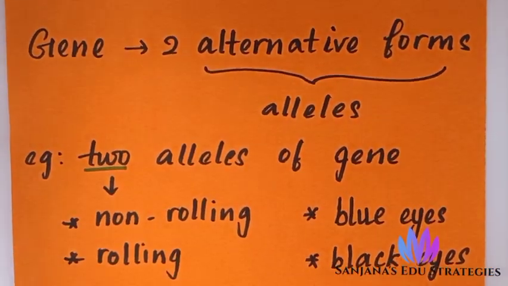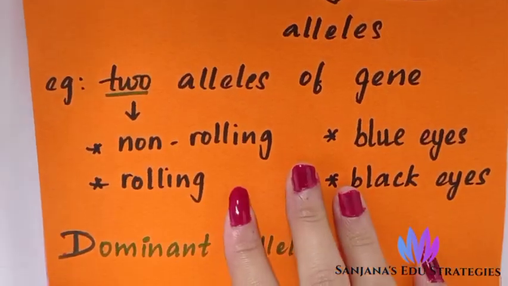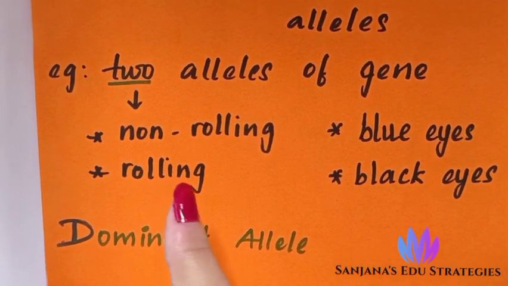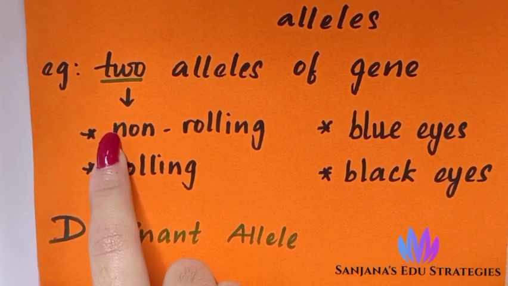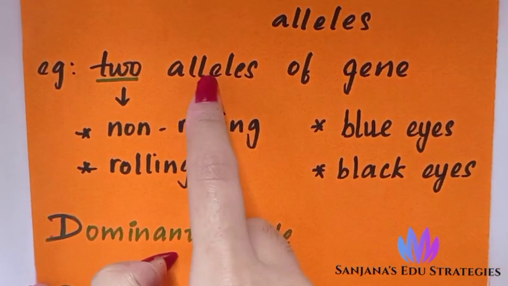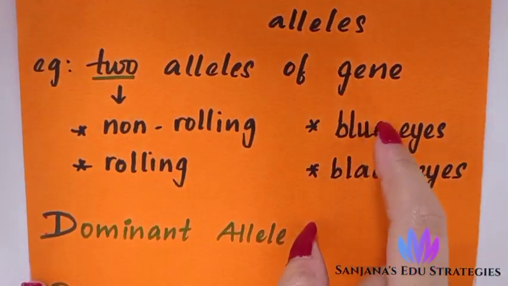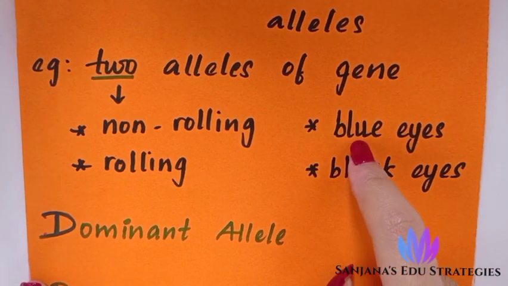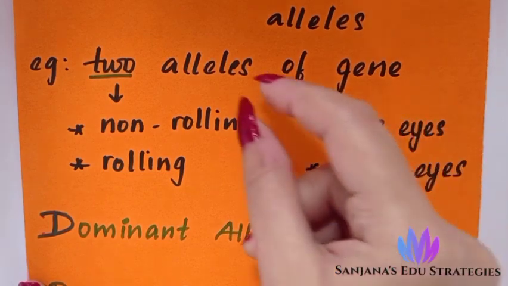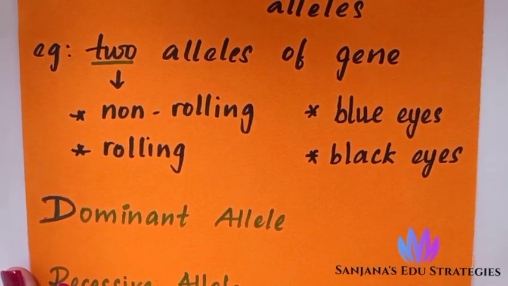Now I'll tell you clearly. Alleles correspond to the traits. One person can roll their tongue, which we call rolling. Another person cannot roll their tongue, which is known as non-rolling. Both are alleles of a particular gene. In the same way, when you compare eyes, one person has blue eyes, another person has black eyes. These both are alleles of a particular gene.